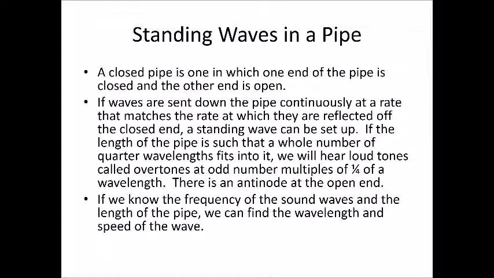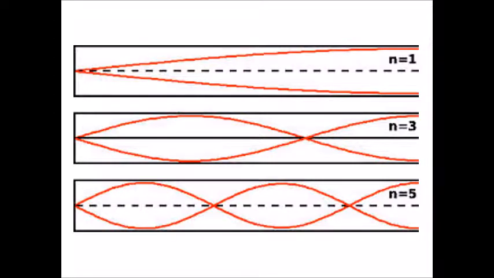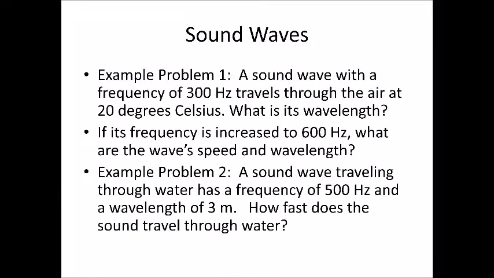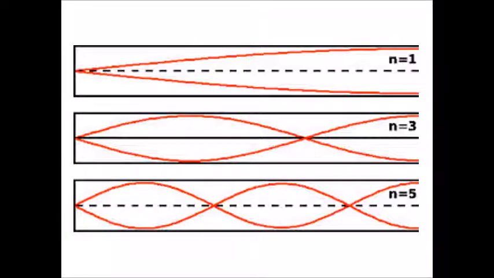All right, we can also set up standing waves in a pipe. And we're going to call them closed pipes because there's an end of a pipe, typically with some water in it, with some airspace up top. And we can set up a standing wave in that. Let me show you a picture. So let's assume that this is like where the water starts. And we could take maybe a tuning fork and put it right here and set up a standing wave.